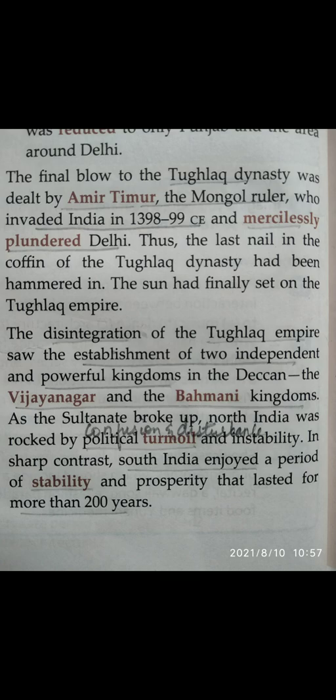Thus the last nail in the coffin of the Tughlaq dynasty had been hammered, and the sun had finally set on the Tughlaq Empire.